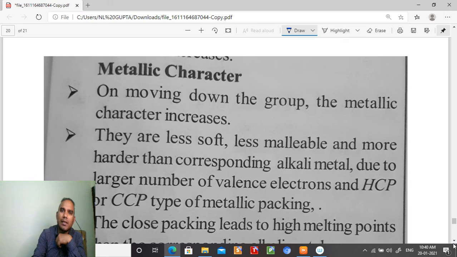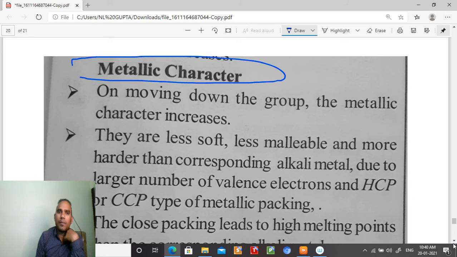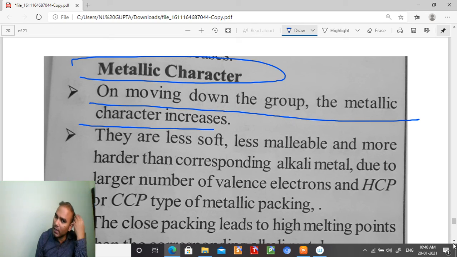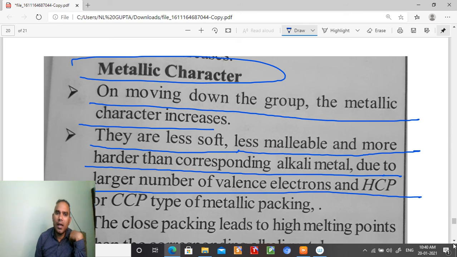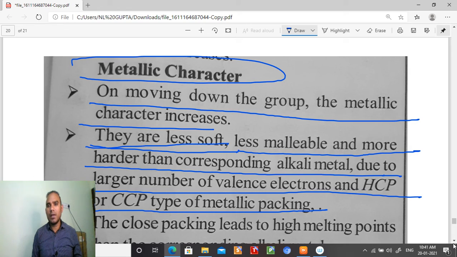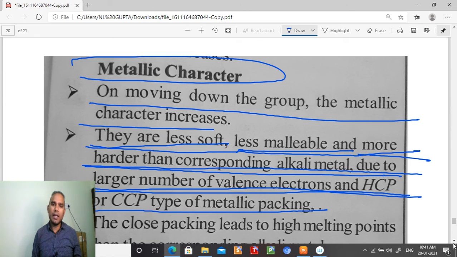Next one is metallic character, students. Let us see the metallic character. On moving down the group, the metallic character increases. They are less soft, less malleable, and harder than the corresponding alkali metals due to the larger number of valence electrons and HCP or CCP types of metallic packing. What they are saying, students, is that they are less soft, less malleable, and harder than the corresponding alkali metals due to the larger number of valence electrons and HCP or CCP type of metallic packing.